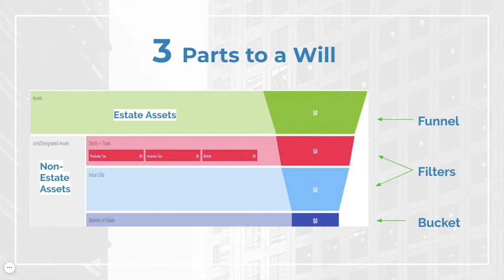That bucket is typically divided into percentages and given away, either absolutely or in trust, like any other inheritance. And that's the 3-2-3 model.